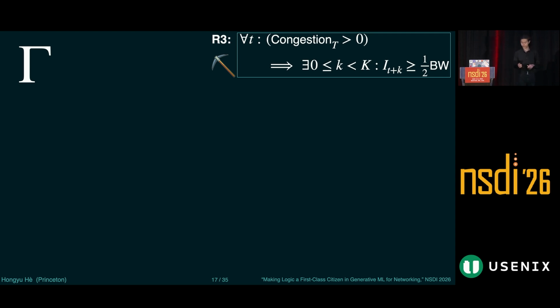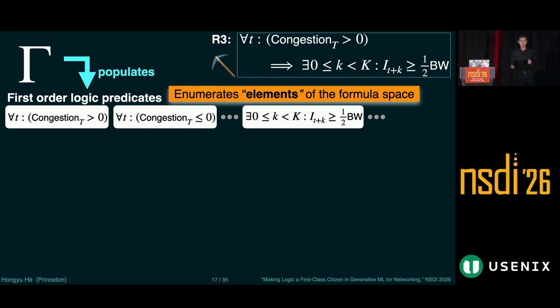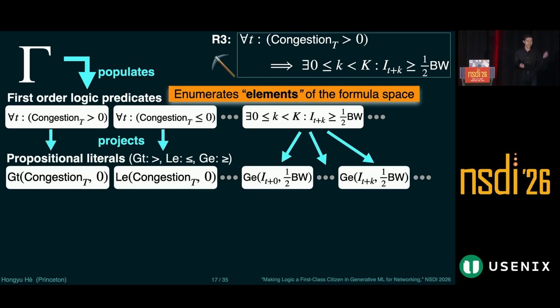First of all, NetNomos will populate the predicate space in first-order logic. You can think of those predicates as the strongest assertions. For example, the first predicate says there's always congestion. The second says there's always no congestion. What I'd like to highlight here is that unlike prior work, this enumeration happens not for the entire formula space, but only for the elements of this formula space. And then it projects those predicates onto propositional literals. You can think of those literals as even smaller atoms of this formula space.